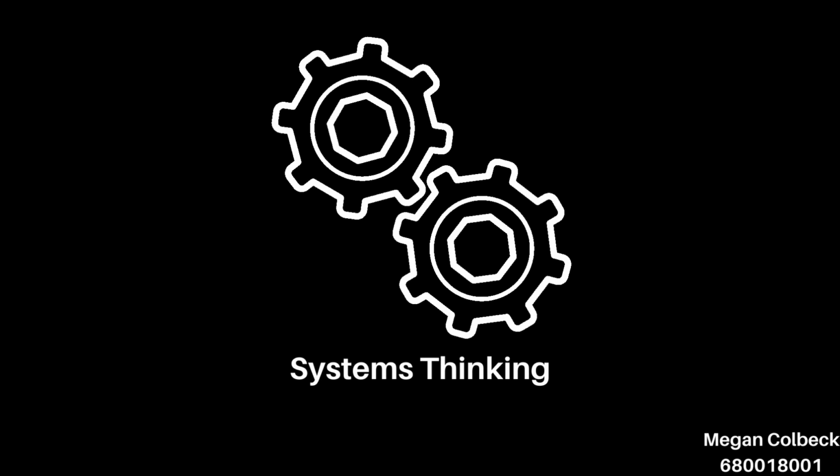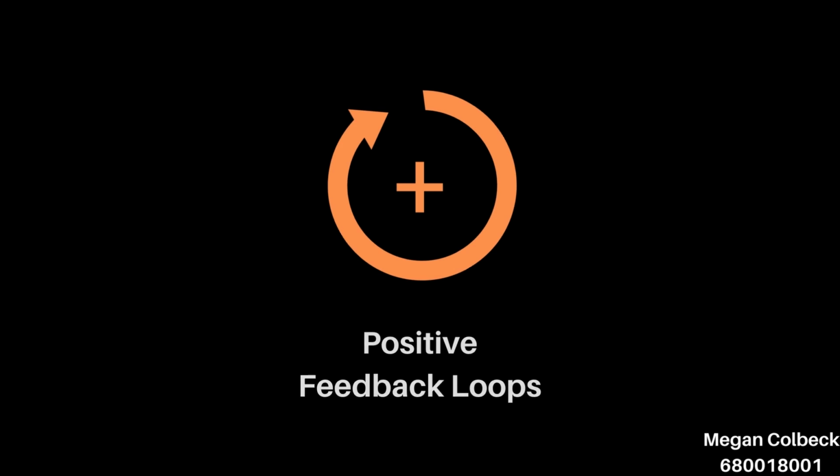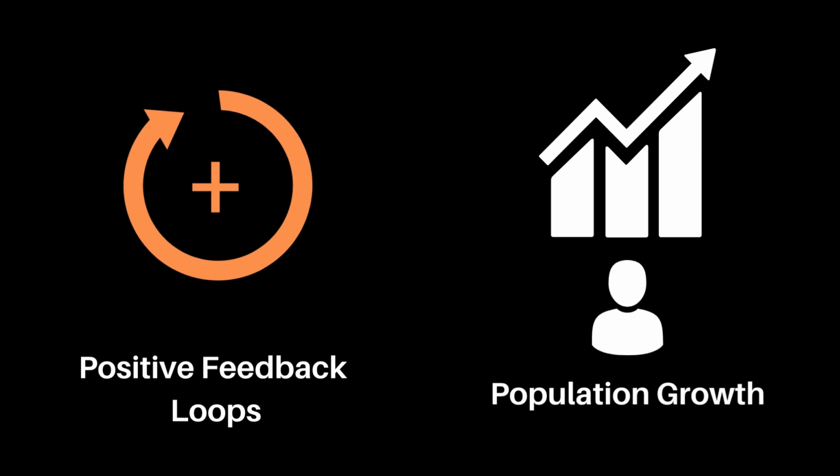Today we will be using systems thinking to explain the concept of positive feedback loops. On November 15, 2022, the world population surpassed 8 billion, so let's consider the positive feedback loops associated with population growth. To consider what a feedback is, we first must define the system by breaking it down into some essential elements.